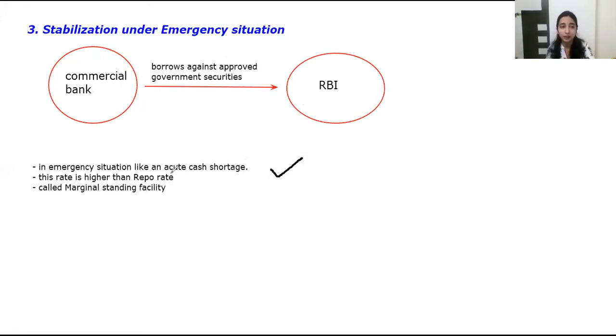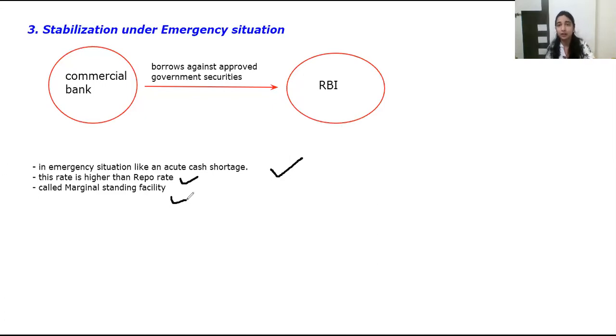Now, this rate is higher than the repo rate. In 2016, this rate was 7% for emergency and the repo rate was 6.5%. So we can see that this rate was higher than the repo rate, and this is known as marginal standing facility. This facility given by the RBI to banks is known as marginal standing facility.